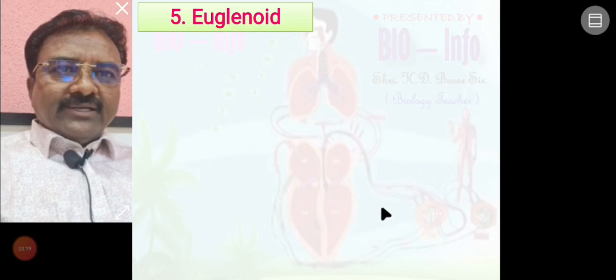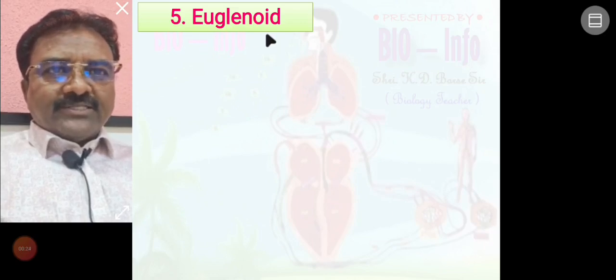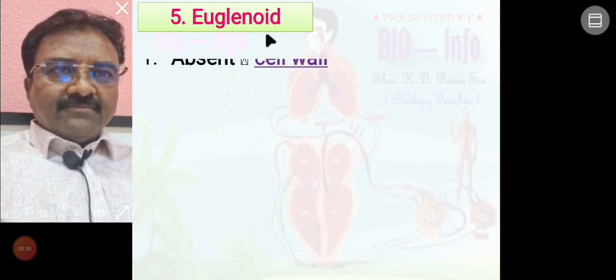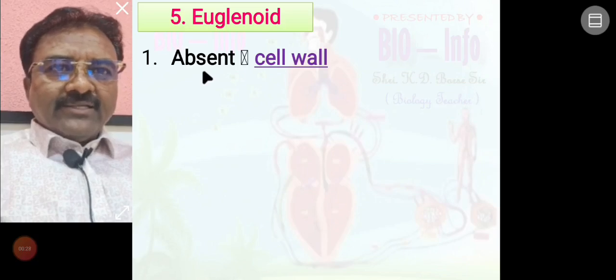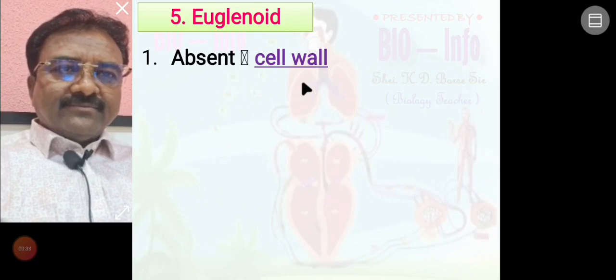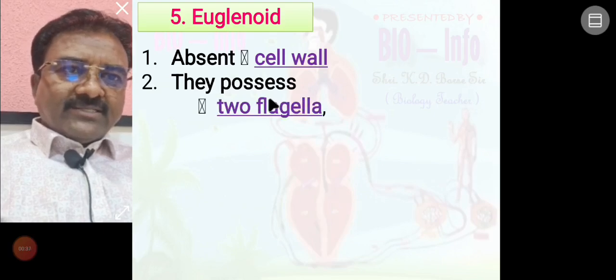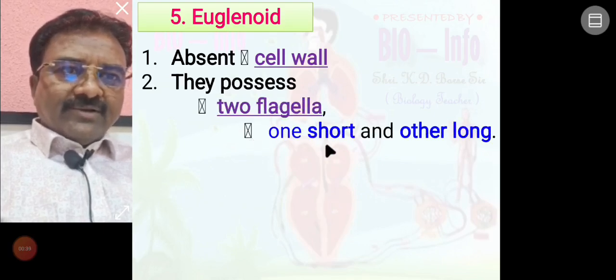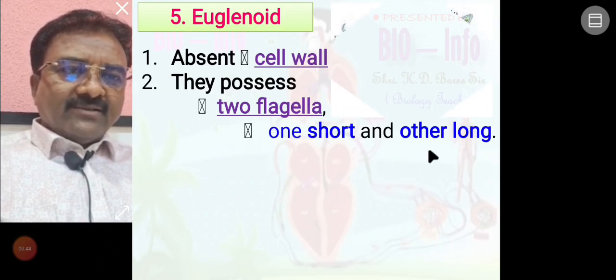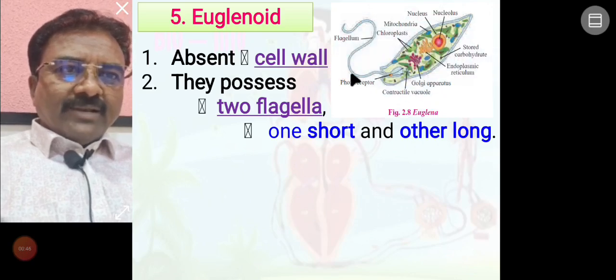Now we learn that euglenoid is also included in the protista kingdom. Euglenoid has no cell wall, and no doubt it's a eukaryotic cell. They possess two types of flagella, one short flagellum and one long flagellum, seen here. Long flagellum of the euglenoid organism.